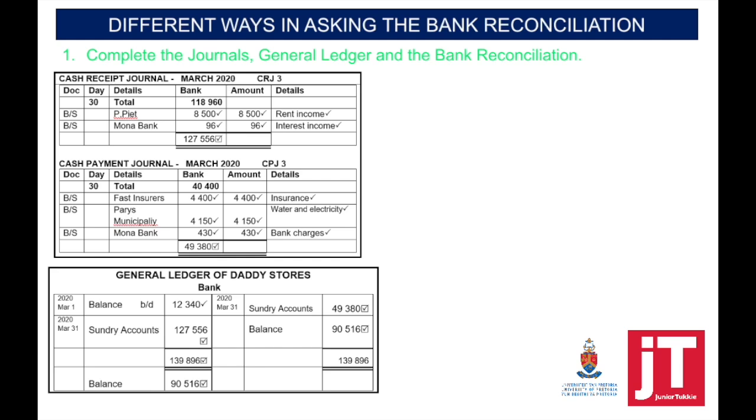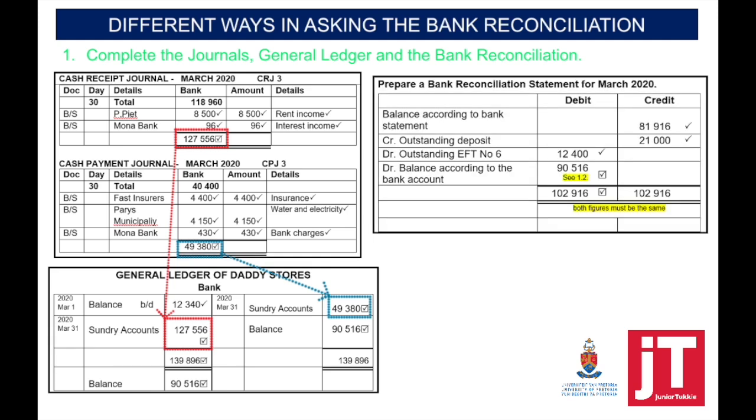Then you ensure that you take the totals that you have calculated in your cash receipts journal and cash payment journal, your updated totals, to the bank account. Make sure that you transfer exactly the same amount that you have calculated. After you've completed the correct balance as per bank account, we have to take it to the bank reconciliation statement.